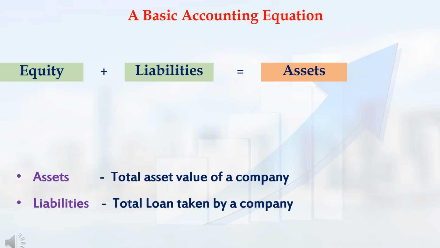In this video, we are going to see some other basic financial terms and also accounting equation. In the balance sheet of all the companies, a basic accounting equation will be available. That is, equity plus liabilities equal to assets. In this accounting equation, in right side, the term asset denotes the total asset value of the company. Next, in the left side, the term liabilities denotes totally how much loan a company had taken.